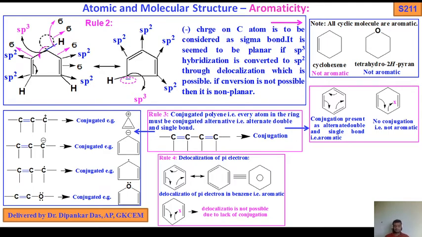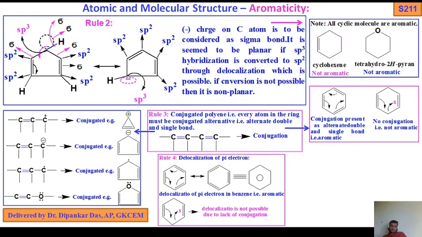Okay. Now, delocalization of pi electrons. As I told you in the earlier slide, in delocalization, the pi electron shifts here. So what will happen? This comes here, this comes here, this comes here. So you get a hybrid structure of benzene. But in this structure, delocalization is not possible due to lack of conjugation. Okay.